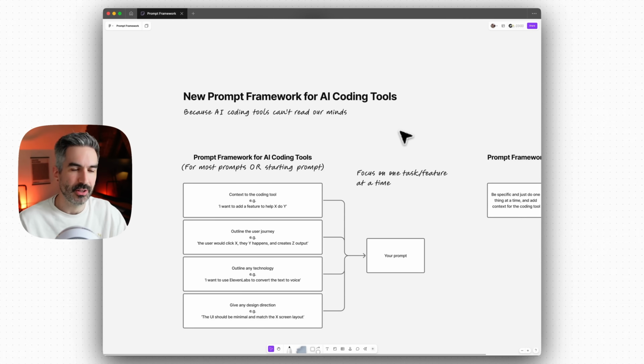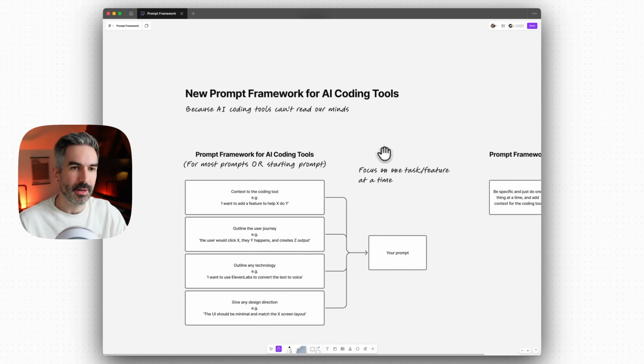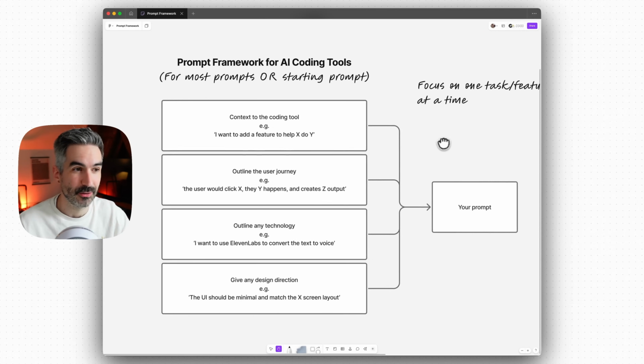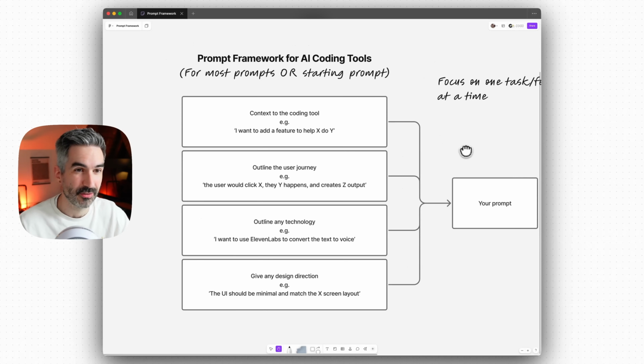And so how do we do that best? Well, my framework for writing prompts for AI tools is basically to follow these four parts. This will probably be a relatively straightforward and short video because I don't want to go into too much crazy detail or overwhelm with information, because this is really simple actually.